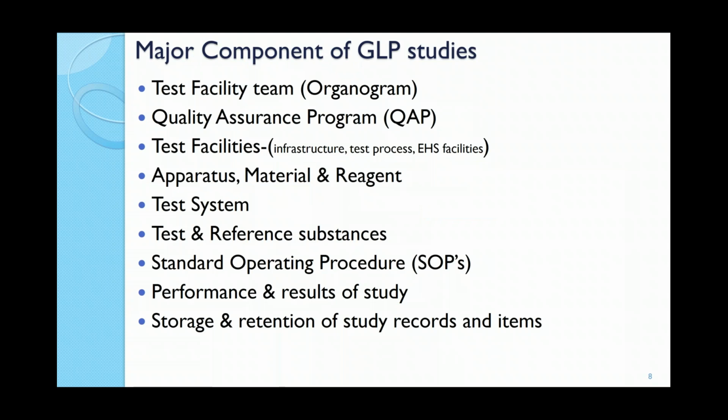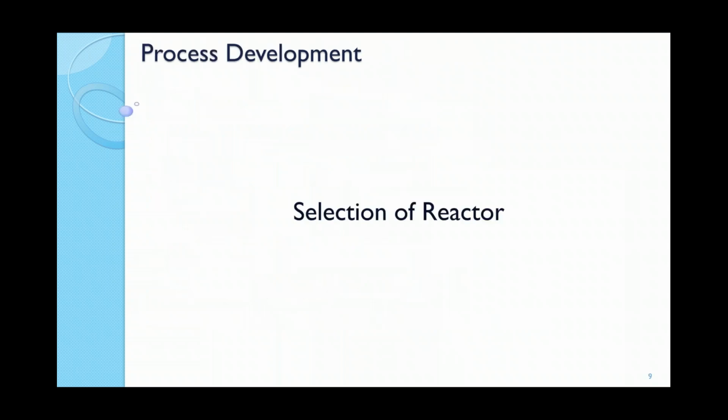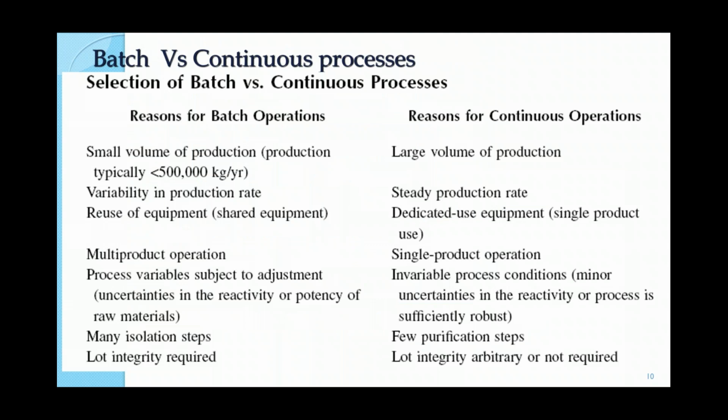Now I am coming into the process development part, because from an engineering point of view, our major objective is basically the machine's performance, the selection and design of the reactor. As you know, when a student starts this work, he starts with batch reactors.